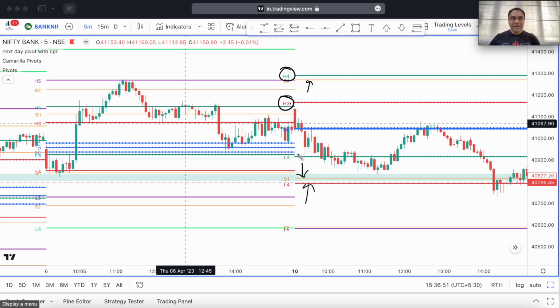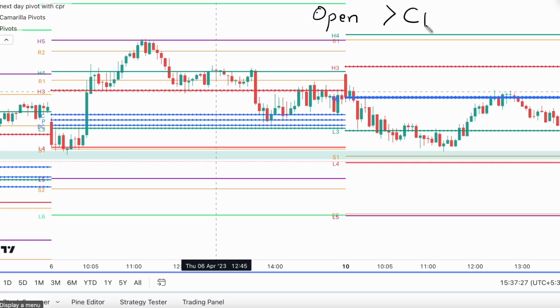So basically I compare the H3, L3, these particular zones, to the previous zones. So this was L3 and this was H3. You can see that we had an overlapping third level of Camarilla, and we had a higher value CPR also, correct? So my analysis today was that I would look for buying opportunities whenever the market pulled back to the L3 level, and the bias would be confirmed if I had an open above the CPR.